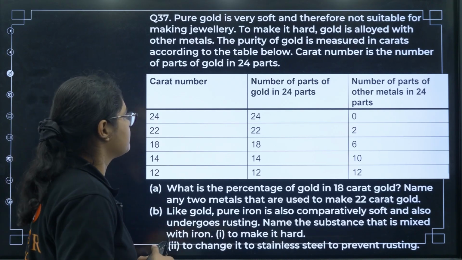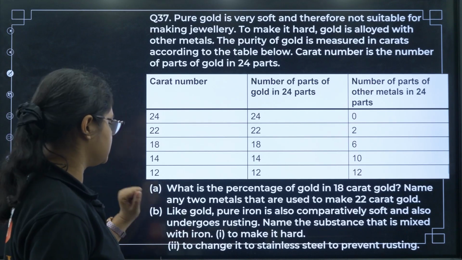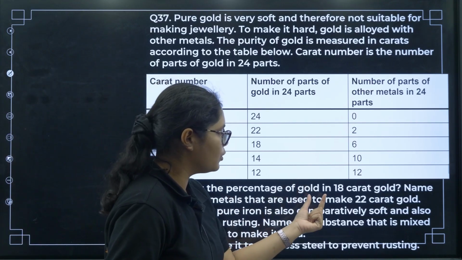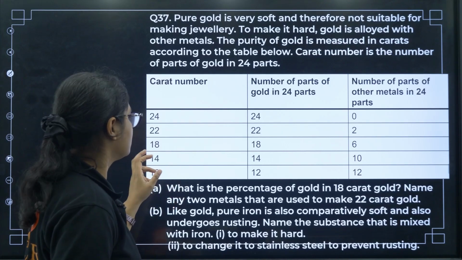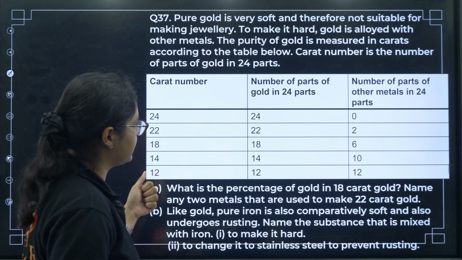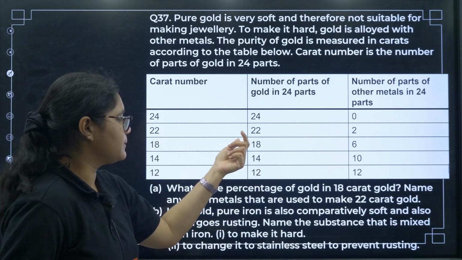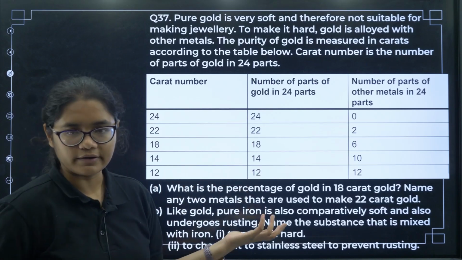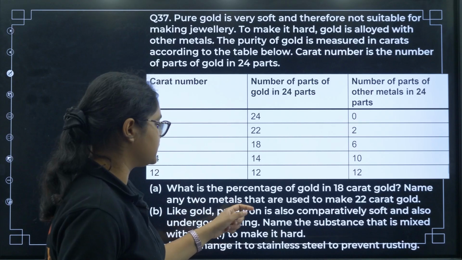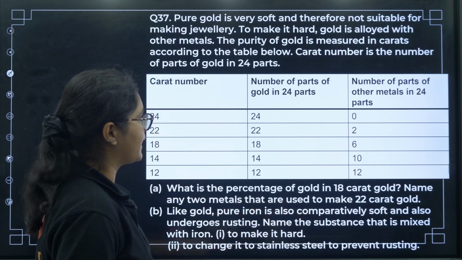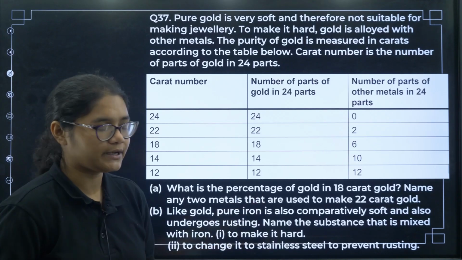Carat number is the number of parts of gold in 24 parts. Okay, so this table is given. Now what is the percentage of gold in 18 carat gold? So if you see in 18 carat gold percentage, okay, so out of 24 we have 18 parts gold, right? So that means 18 divided by 24 into 100, that will be the percentage of gold. Next, name any 2 metals that are used to make 22 carat gold. So what other metals are mixed with this one to make it 22 carat gold.